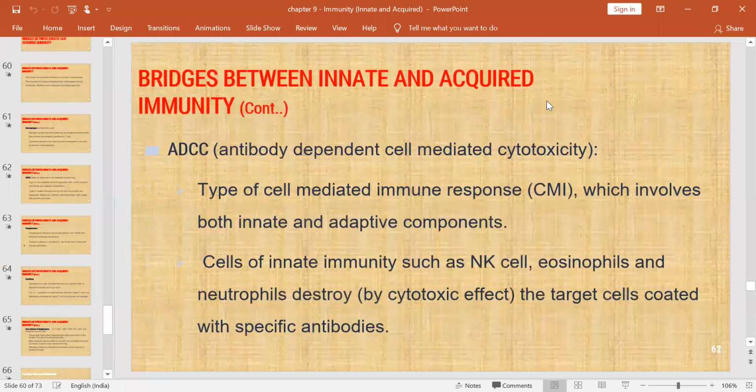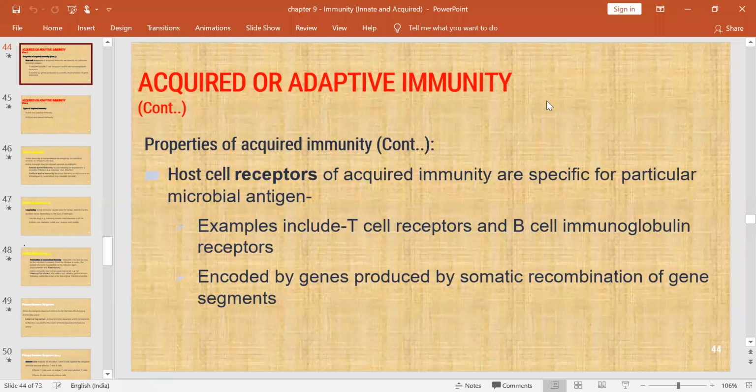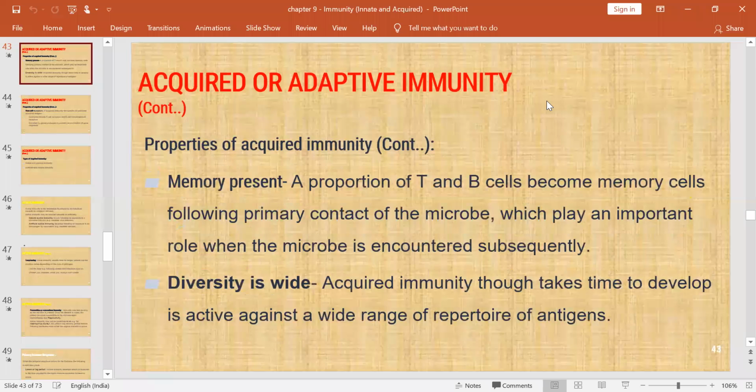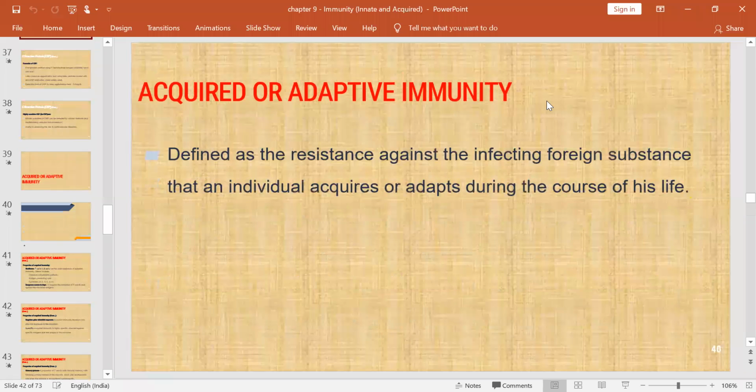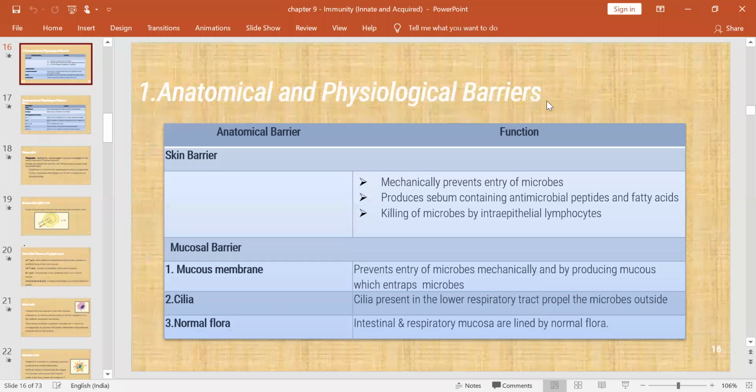Overall, all of you have to remember how many types of immunities are there. One is innate and acquired. In case of acquired immunity, based on the classification, you can classify natural and artificial immunity, or active and passive immunity. And one more term you have to know is herd immunity, which is very important in our particular situation.